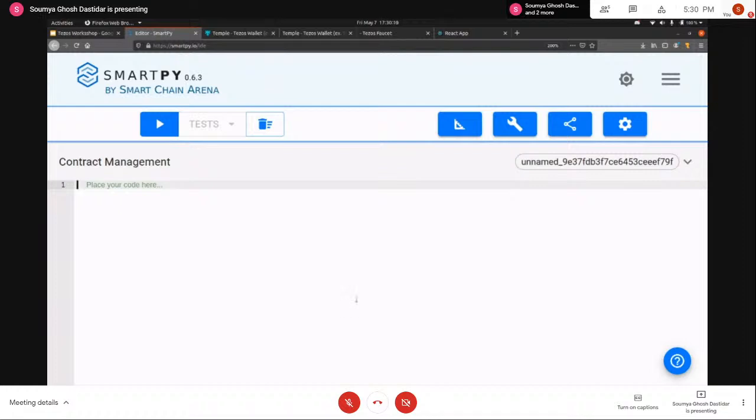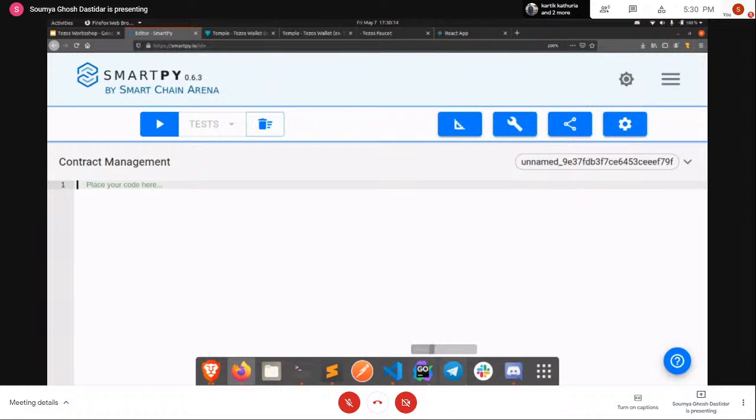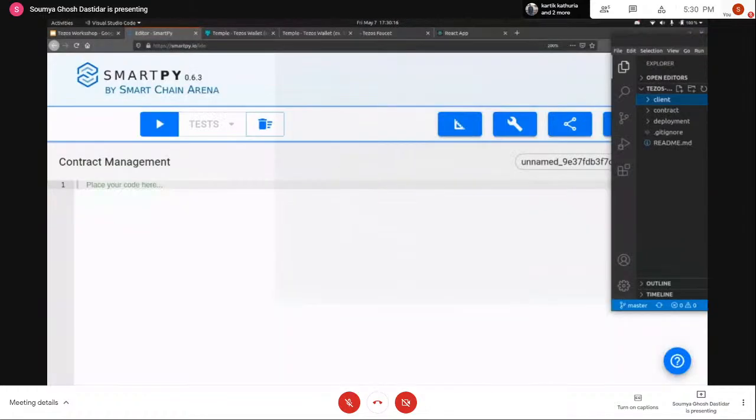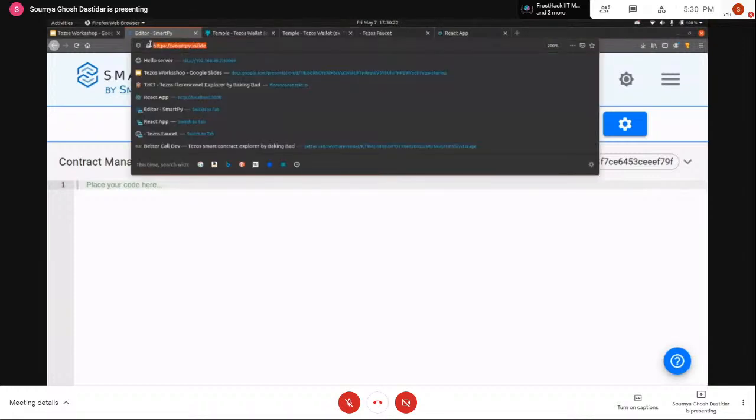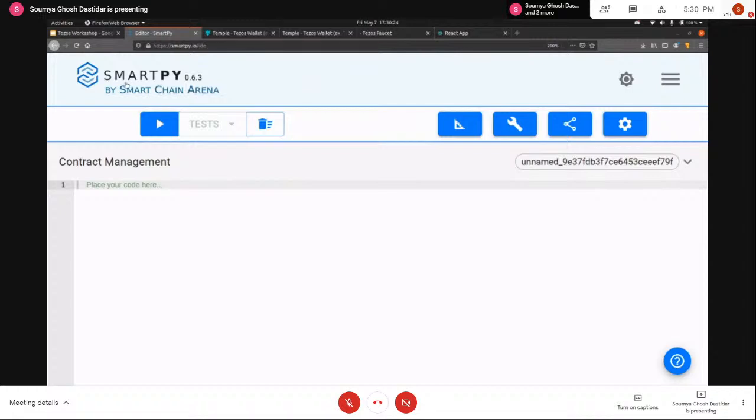So once you have the account, the next thing that you need to do is write the smart contract. So to start off, this is the SmartPy IDE that I was talking about. This is the browser IDE where you can just go in and start writing your code, and you can test it here and deploy it directly from the website. I'll do those things later on. First, let's start writing the contract.